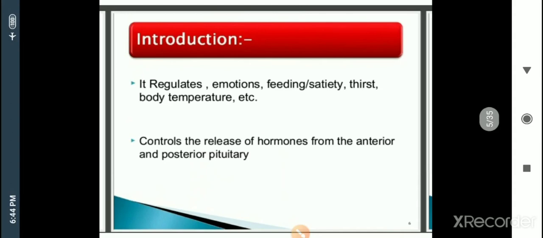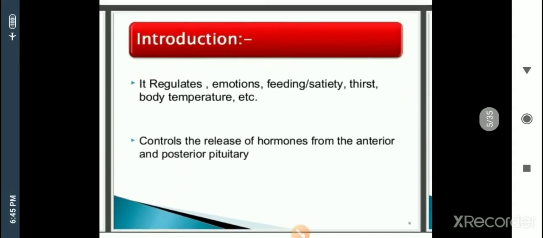And see, if we talk about the functions of the hypothalamus, it regulates emotions, feeding, as I just told, the eating habit or eating behavior, is maintained by this hypothalamus. And anxiety, thirst and body temperature.